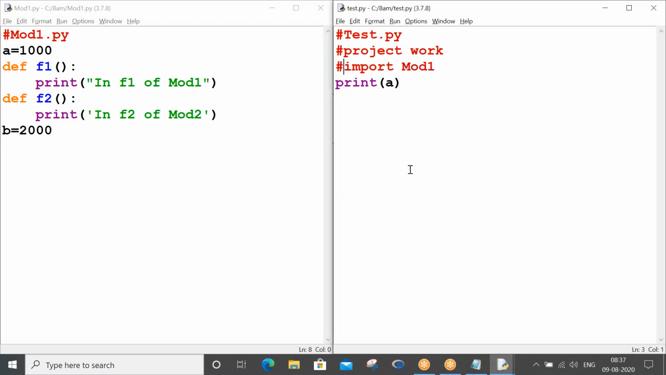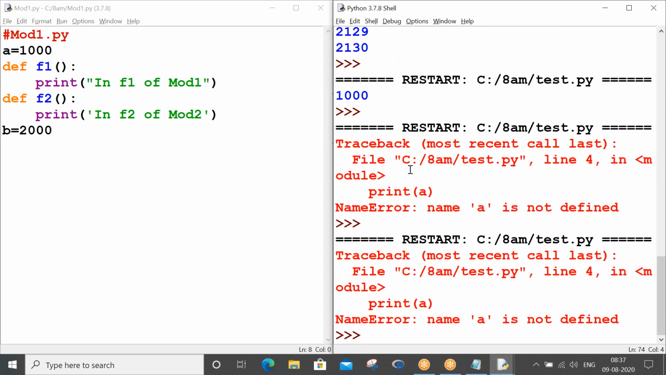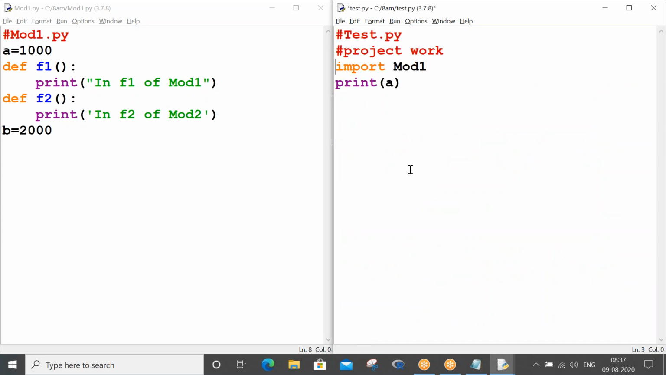I'm commenting and let me execute that. Same error, same error. Sir, what's the point in importing mod1? It is not working. This may be your doubt, right? I have imported complete mod1, but when I'm trying to access variable a, it is not working. So what's the point? Have I done any mistake here? Yes, you have done some mistake.